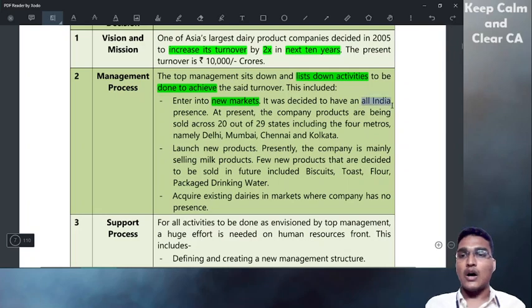They decided to have an all India presence. They are running in a single state, and they want to expand to the entire India. At present, the company's products are being sold across 20 out of 29 states, including the 4 metros. So they want to expand to the remaining 9 states, including 4 metros.